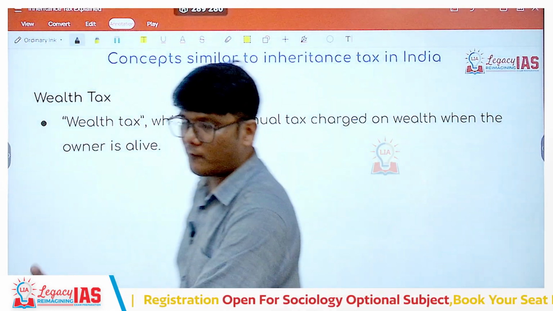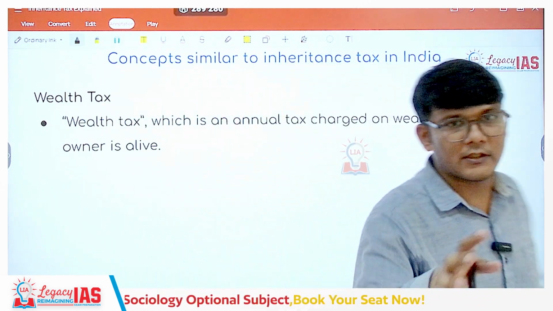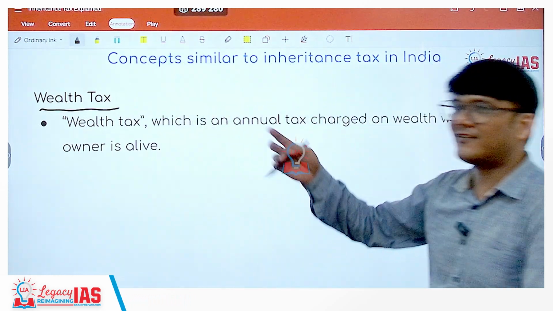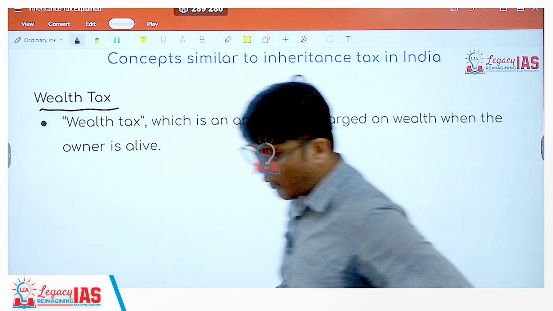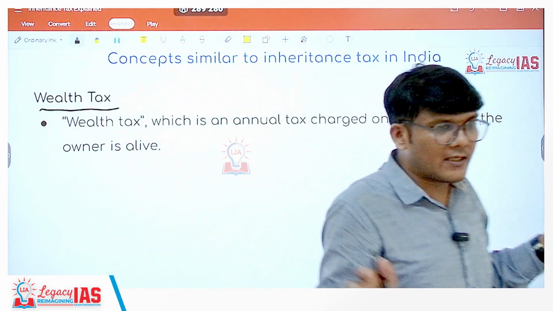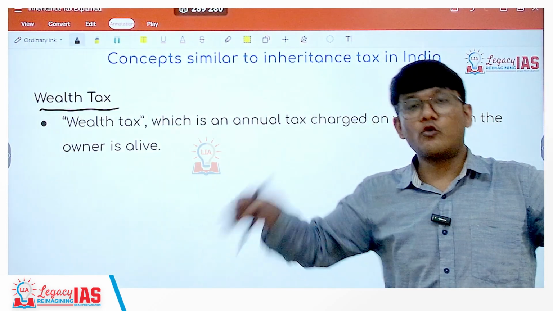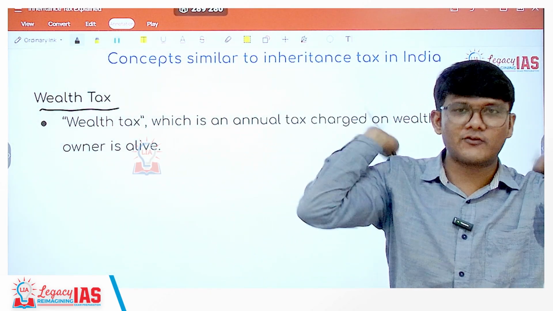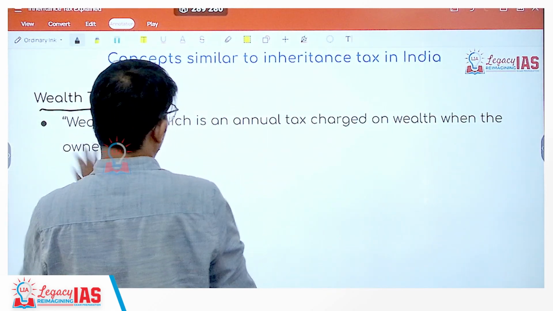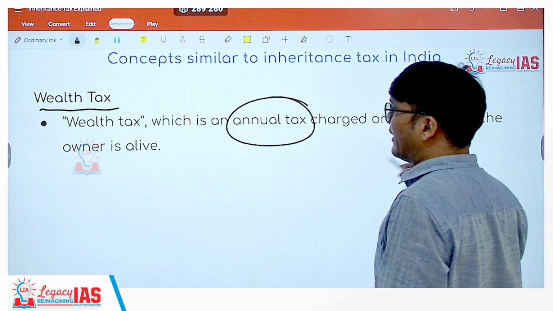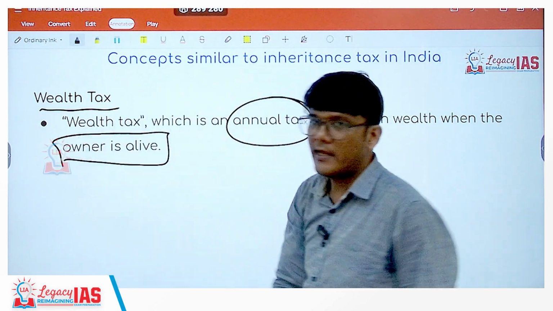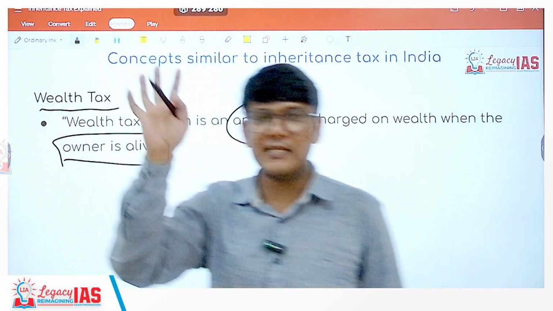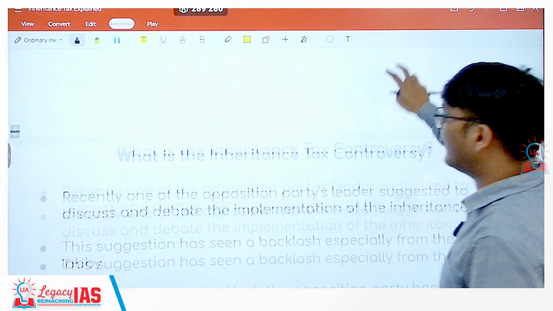Illegal ways of avoiding it are of course not recommended because there are high punishments for these kinds of things. Now, another concept is wealth tax. Wealth tax is another similar concept. But here what is happening? Here you are not transferring anything. Let's say I have too much wealth. So every year the government will charge me a certain tax on that wealth, even if I am not transferring it to anyone. That is your wealth tax. It is an annual tax charged on wealth when the owner is of course alive and no transfer is taking place. I own it, I have it, I am alive, I am paying a wealth tax every year. Okay, so these are the related concepts.